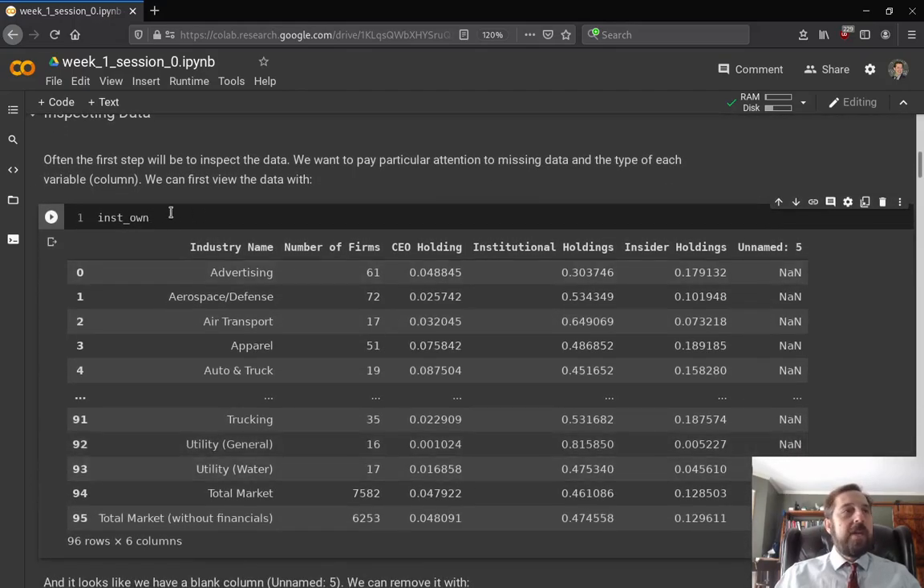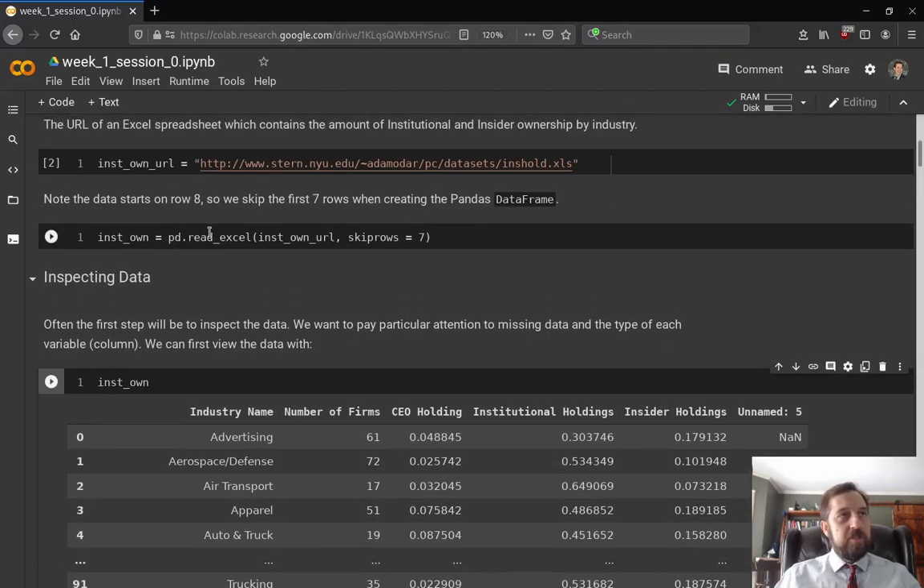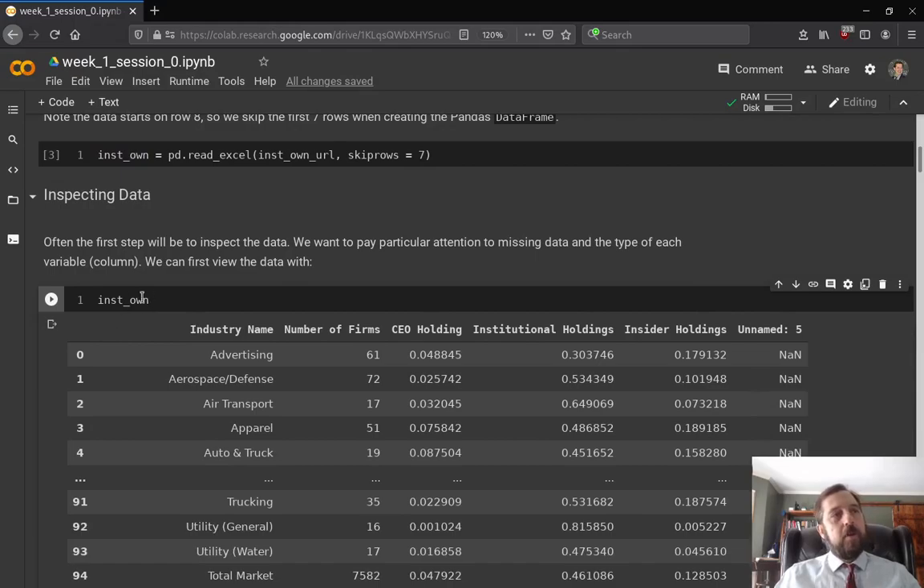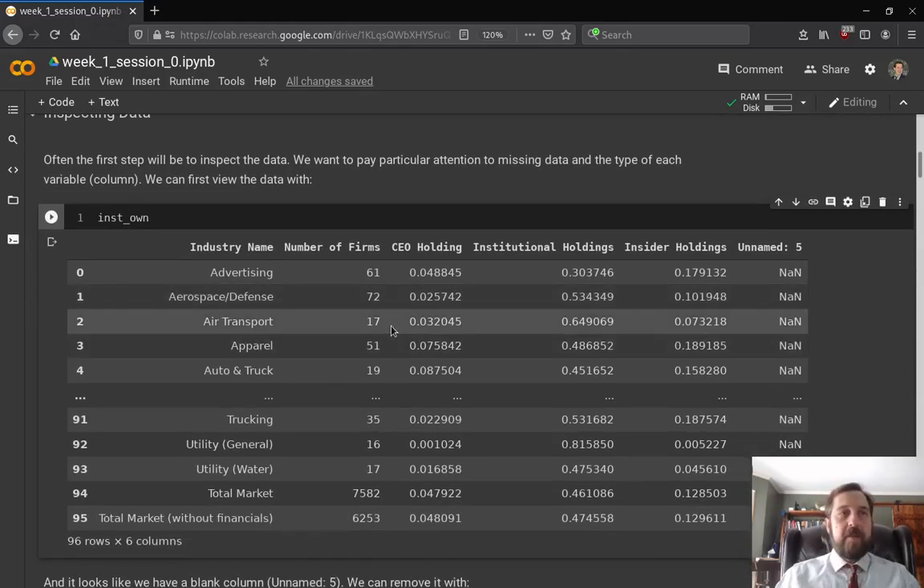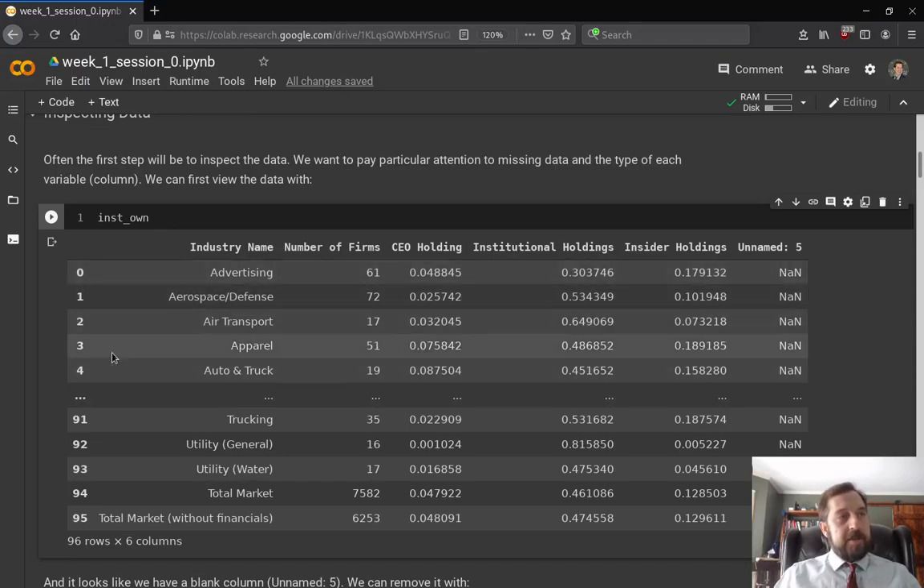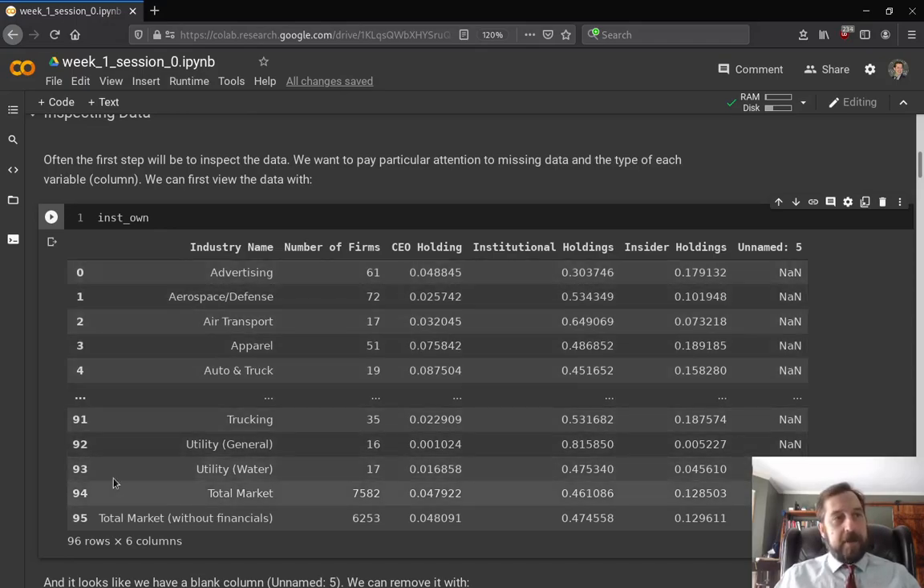So we can just type in the variable name. We stored this Pandas data frame in the variable name institutional ownership, right? So we can just print it out here, and it prints the nice Pandas data frame, and we can take a look at it. Now what it does by default is just print the first 5 and the last 5 rows.